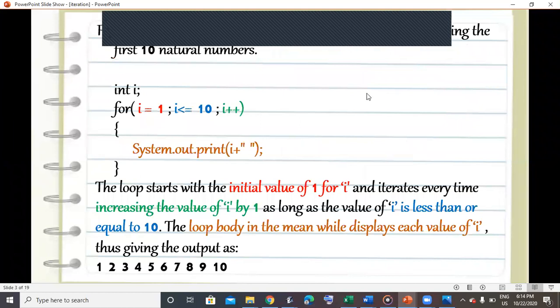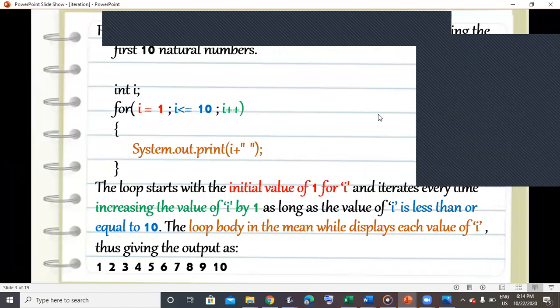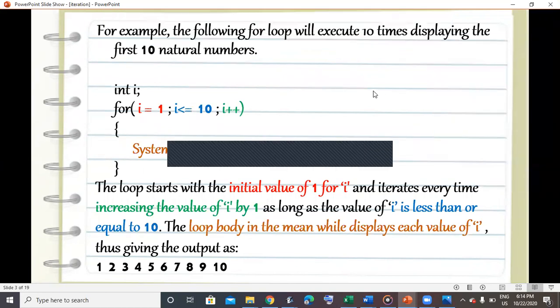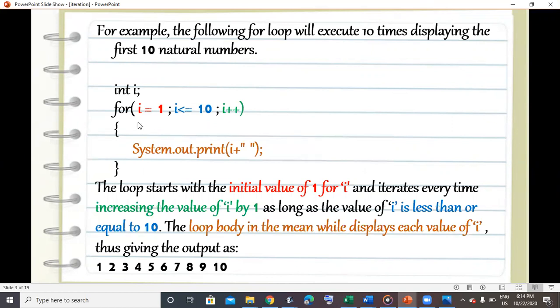the group of statements is repeatedly executed for a number of times. Now, as you can see, this is a simple program to print the first 10 natural numbers. This program has been done using the for loop statement. You can see in red color, the initialization has been highlighted. In blue color, the test expression has been highlighted. And in green color, the update expression has been highlighted. And the body of the loop has been highlighted with the brown color.